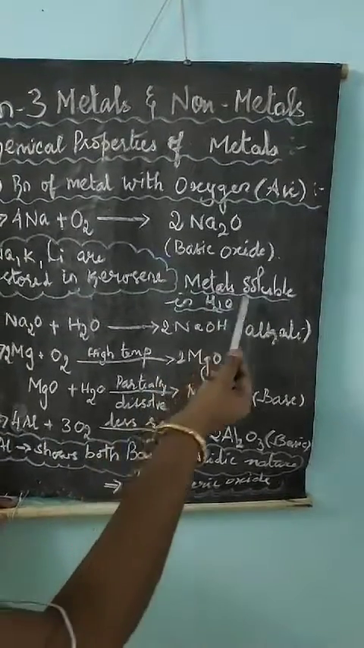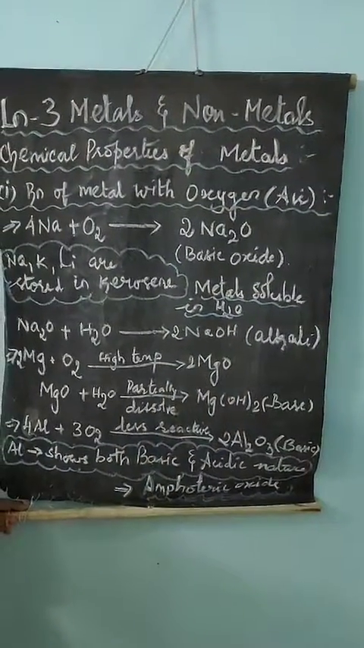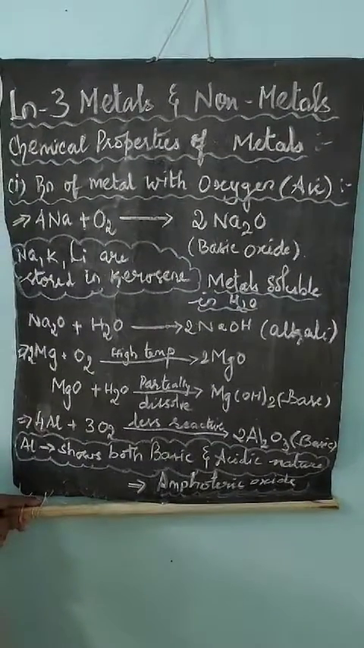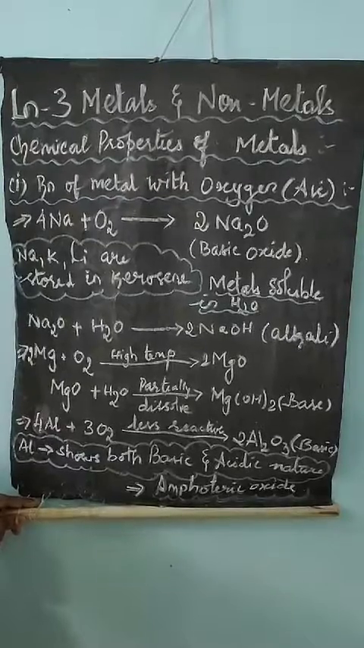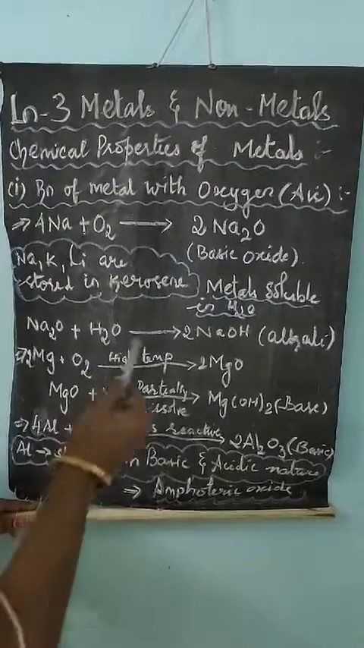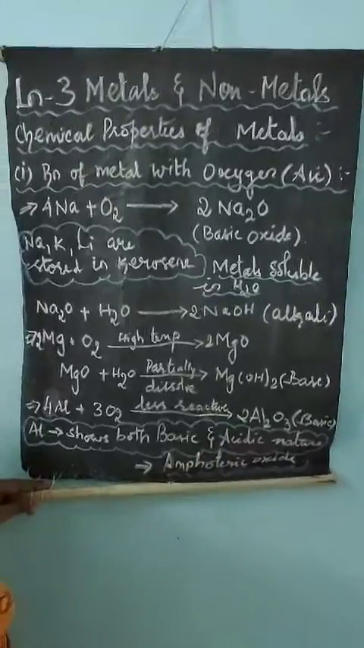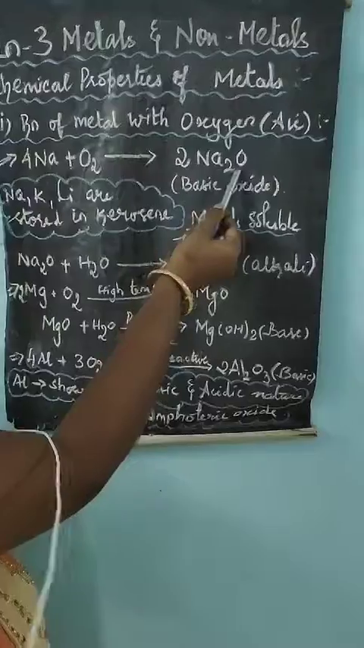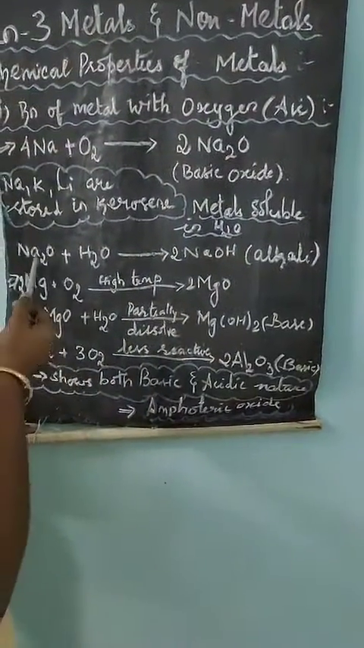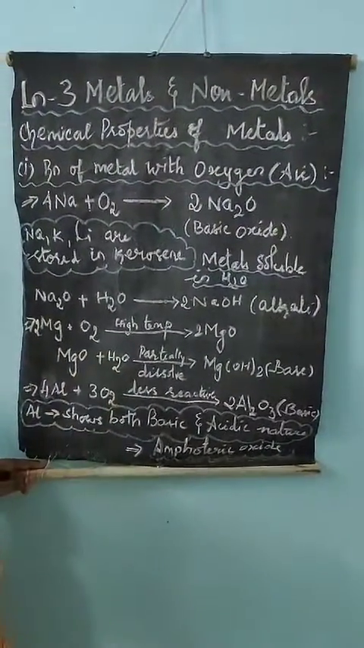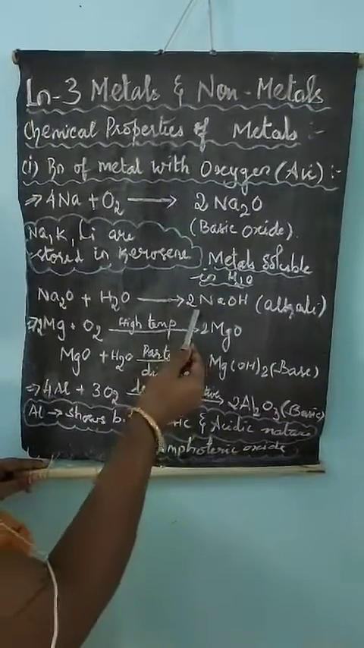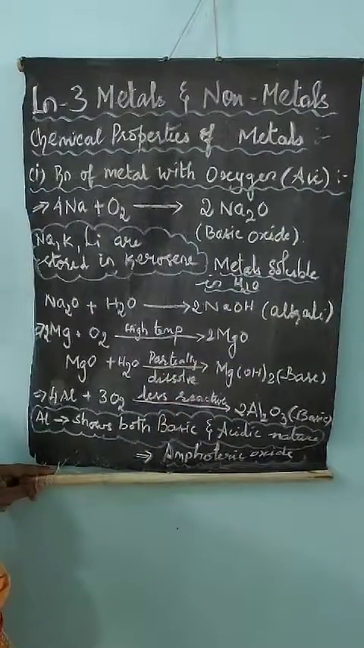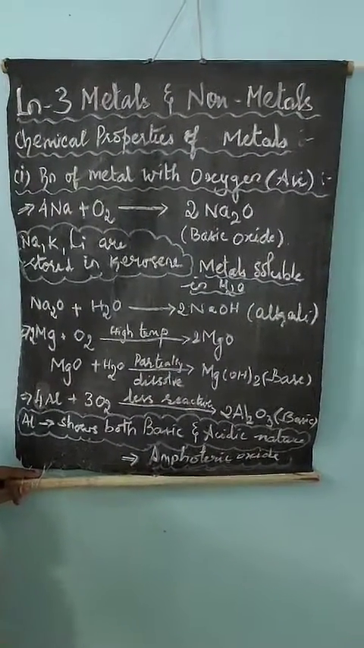These metals are also soluble in water. As these metals are soluble in water, they are known as alkali. We also learnt in early chapters that if a metal is soluble in water, it is known as alkali metal. Here you can see the sodium oxide which we obtain is again treated with water. When it is treated with water, it completely dissolves and forms sodium hydroxide. Again, this one is basic in nature.